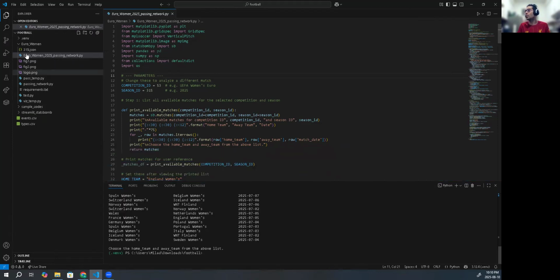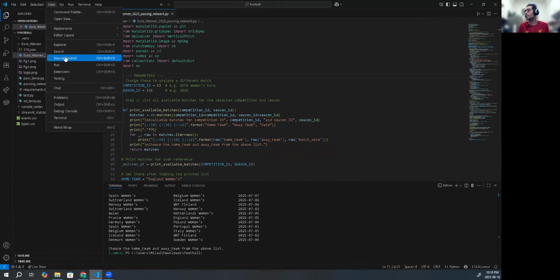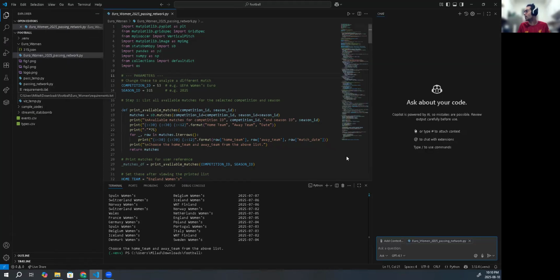But before going there, let me also open up my chat, because this is the new version of Visual Studio Code that added MCP servers and everything. So you can see that by going to the View tab, you can go to the chat session, or the shortcut is Control Alt I, and I'm on a Windows device, so it's going to be different. Probably Control is going to be replaced with Command on Mac devices as well. So by bringing up the chat, you can see at the right side we have the chat session that says ask about your code.